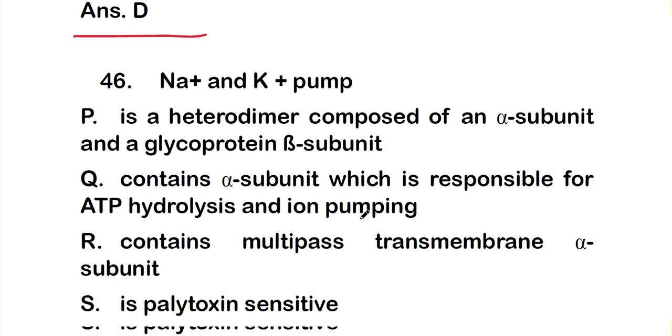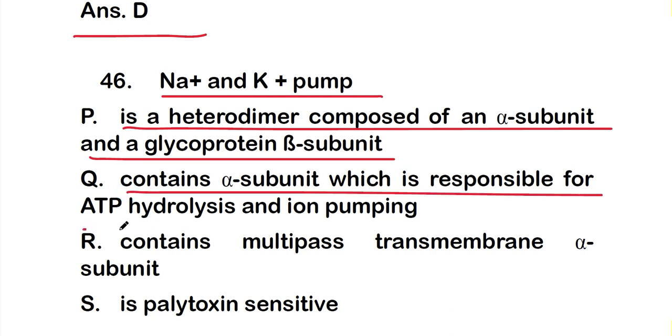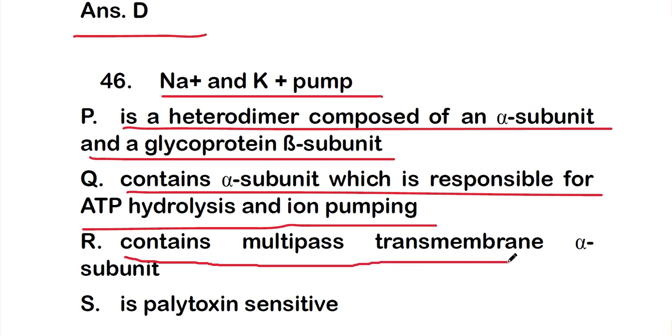Let's move on to question number 46, about the sodium and potassium pump. There are four statements. Statement P: the sodium potassium pump is a heterodimer composed of an alpha subunit and a glycoprotein beta subunit. Statement Q: it contains an alpha subunit which is responsible for ATP hydrolysis and ion pumping. Statement R: it contains multiple transmembrane alpha subunits.